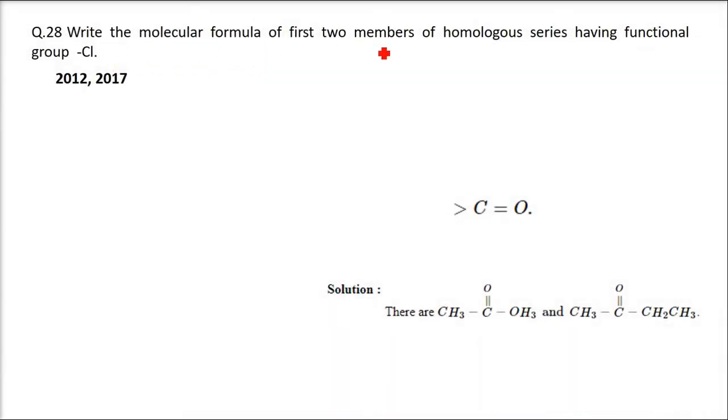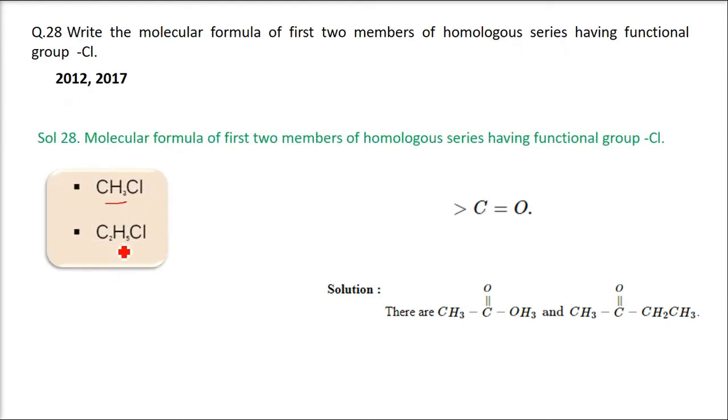Write the molecular formula of the first two members of the homologous series having functional group Cl. Now this is CH3Cl and C2H5Cl. This question is also asked with functional group CO, so I have provided that solution also so that you can answer in this way. This is CH3COCH3 and CH3COCH2CH3. This is for Cl, this is for O.